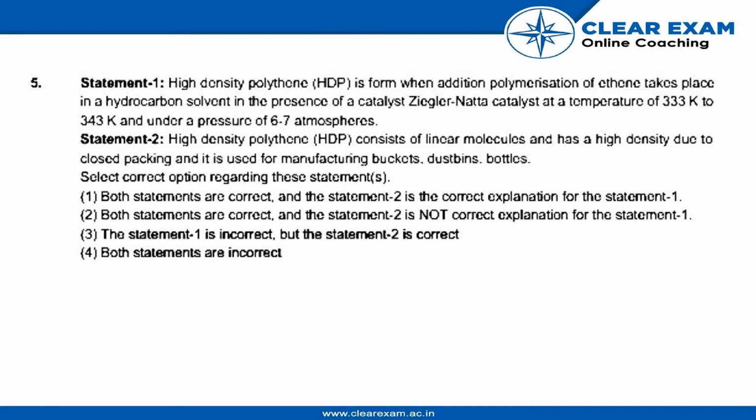So in this question we have two statements given. First is, HDP is a form when addition polymerization of ethene takes place in a hydrocarbon solvent in presence of a Ziegler-Natta catalyst at a temperature of 333 Kelvin to 343 Kelvin and under a pressure of 6 to 7 atmosphere.